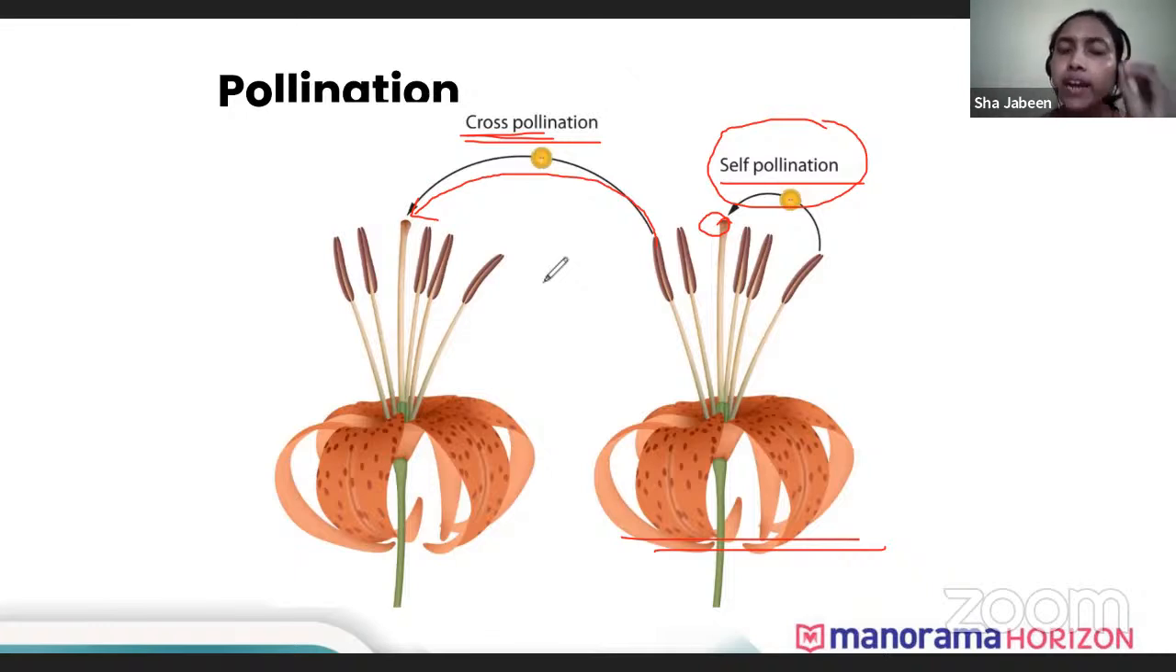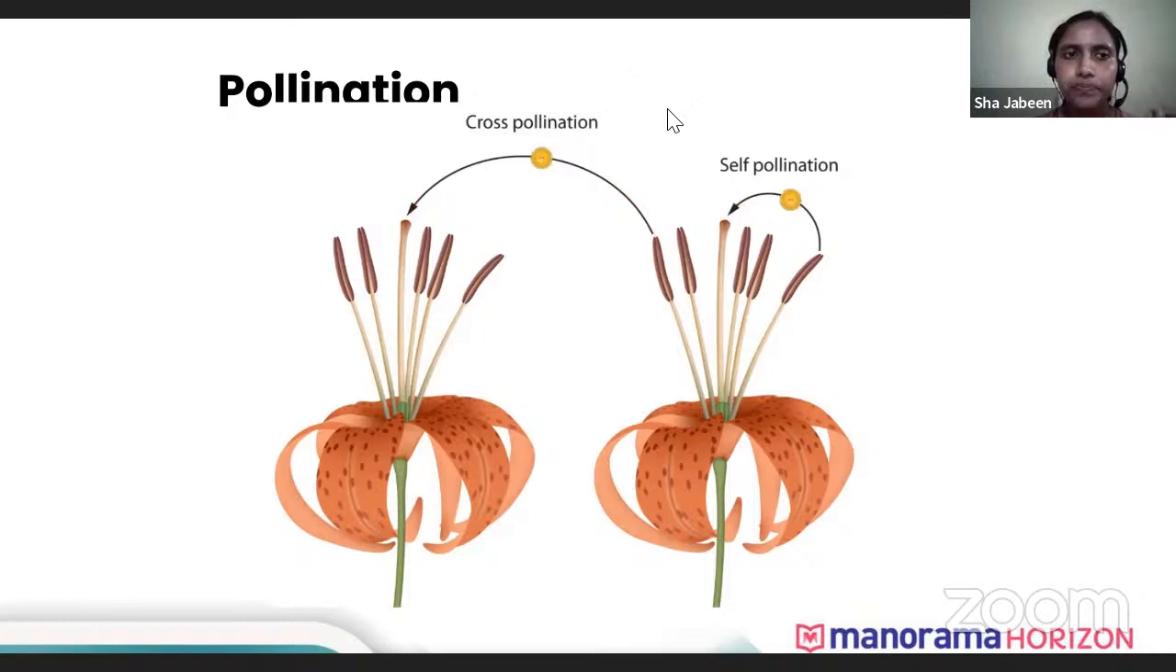But usually there are agents that do this work, and those agents are wind, water, insects. If the flowers are very colorful, insects are the agents. If the flowers are very small and light, wind is the agent. And if the flower is in water, then water is the agent that takes the pollen from one plant to another. So is it clear? What is cross-pollination? What is pollination? What is self-pollination? And what are the different agents of pollination? I hope it is clear for all.